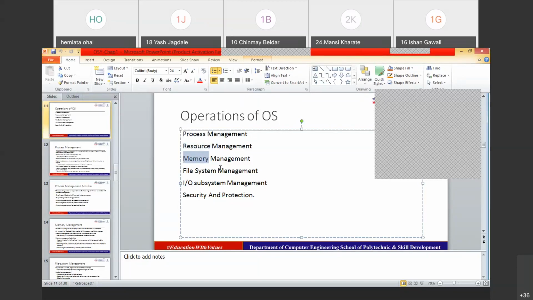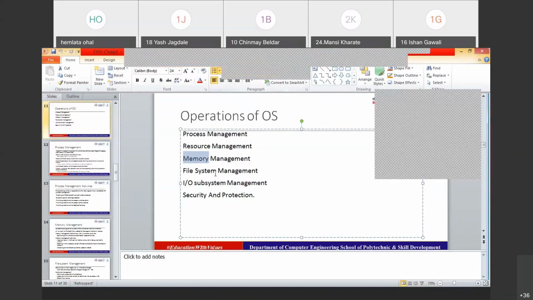Memory management is storage management. For each and every program and process, storage is required to store the data of that program, either program data or user data. So where and how it is to be allocated, deallocated, and managed is done by the operating system.